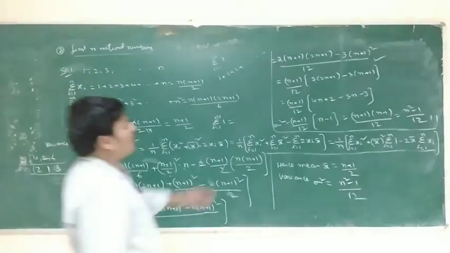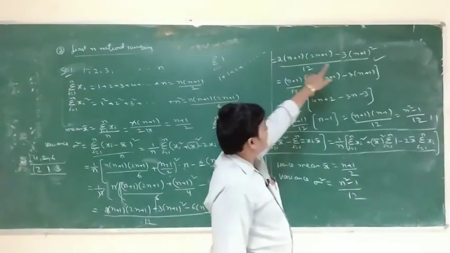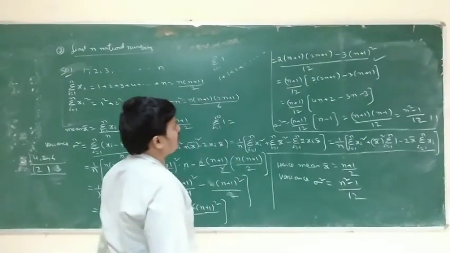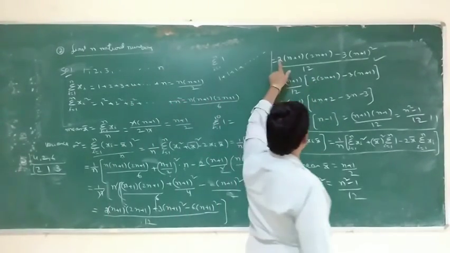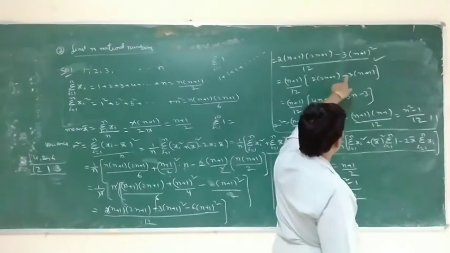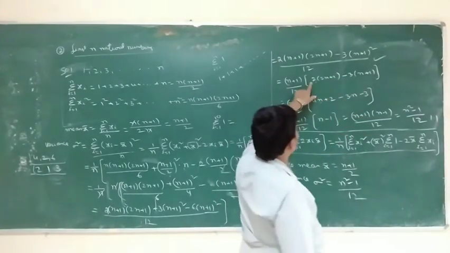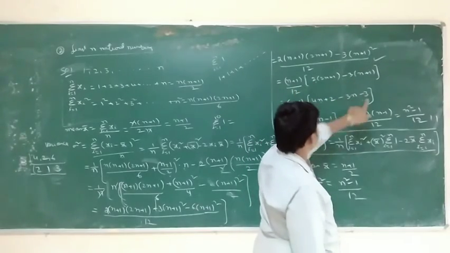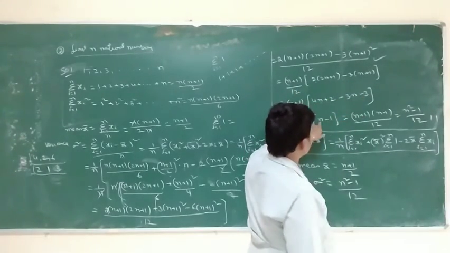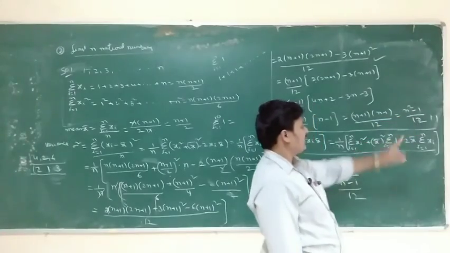Taking (n+1)/12 common, the remaining is 2(2n+1) minus 3(n+1), so 4n plus 2 minus 3n minus 3, which is n minus 1. So (n+1)(n-1), which is a plus b into a minus b, equal to a square minus b square, divided by 12.